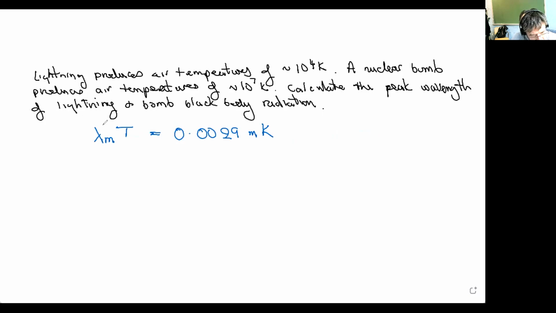It states that the product of the peak wavelength, the maximum wavelength of the black body radiation, and the temperature of the black body is equal to this constant, 0.0029 meters Kelvin. Now, this is an empirical law, an experimental law, an observed relation between the wavelength and the temperature. It's not an exact, precise theoretical law. As I say, it's empirical, observational, experimental.